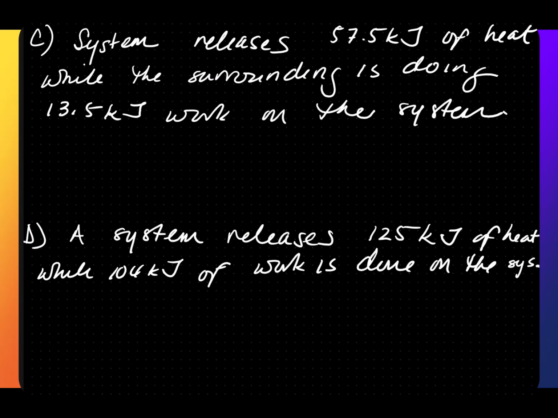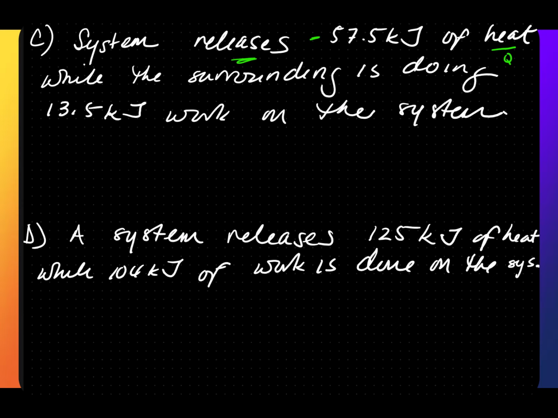Pause the video, try C and D on your own, and then check your answers. For C, we have a system that releases 57.5 kilojoules of heat. So we know this is Q. And since it's releasing, this is an exothermic reaction, so that's going to be negative.